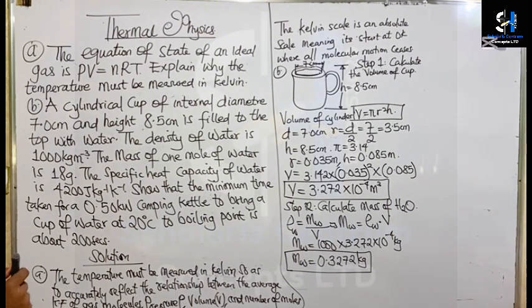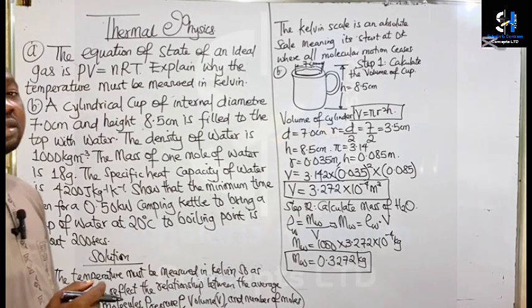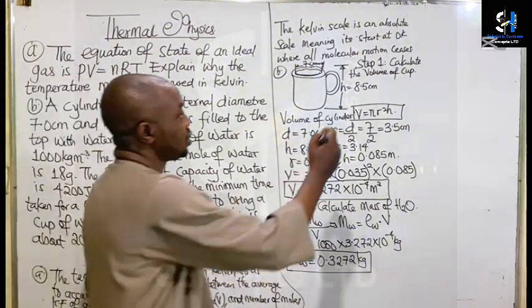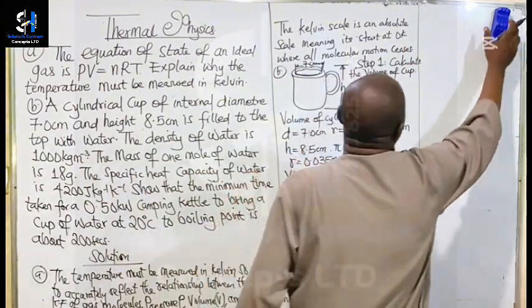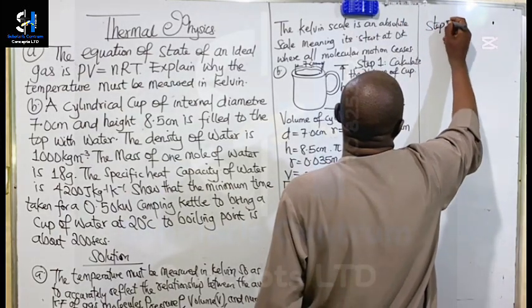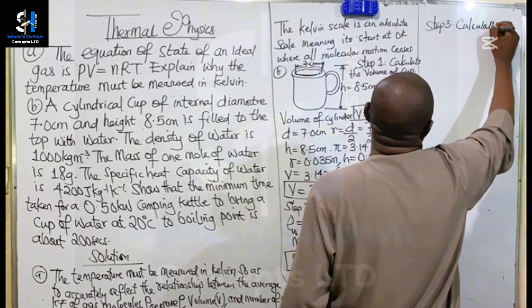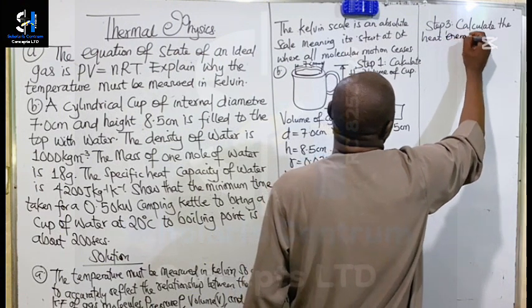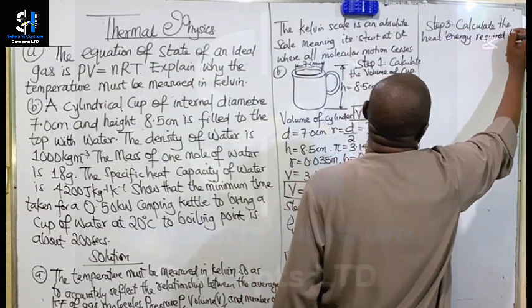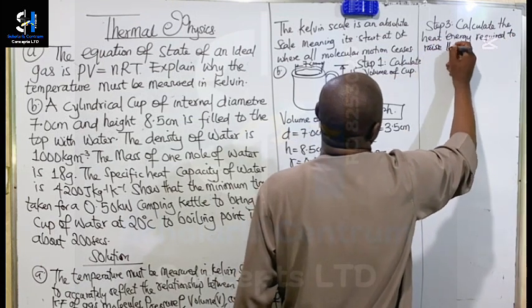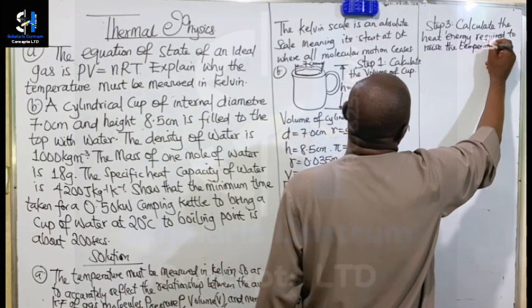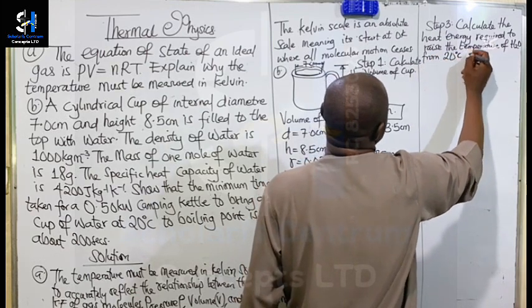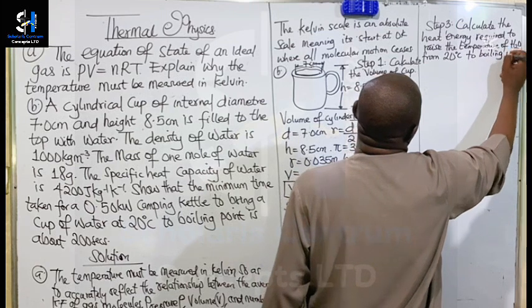Now step number 3 is for us to calculate the heat energy required to raise the temperature of water from 20 degrees Celsius to boiling point.